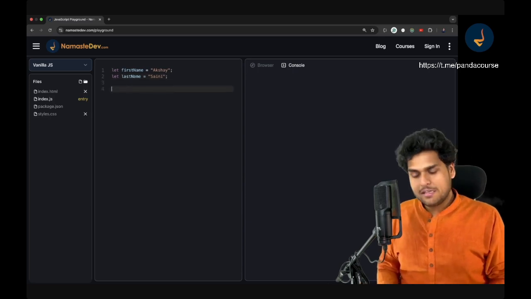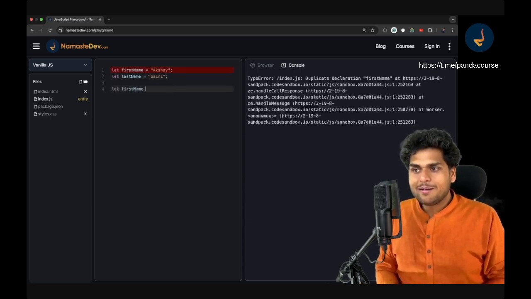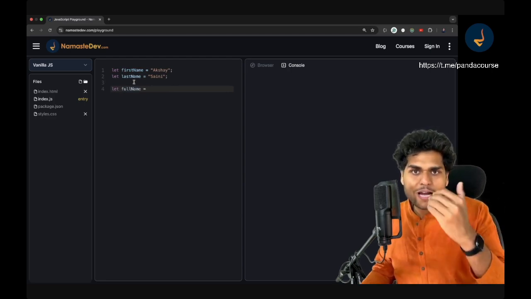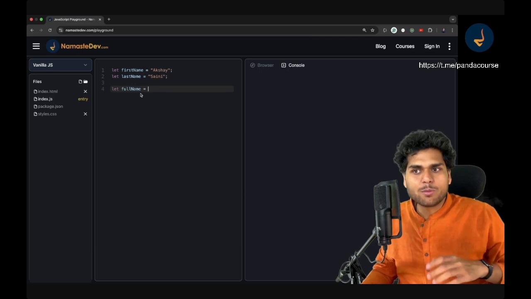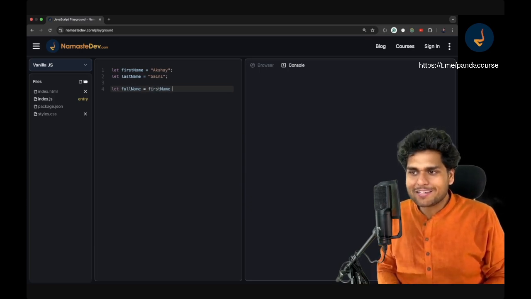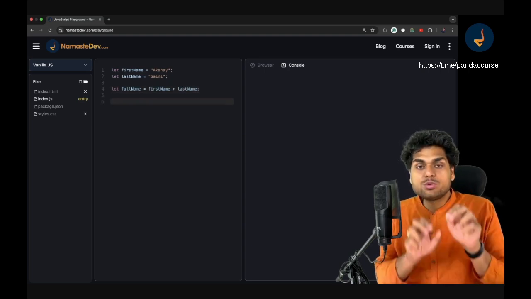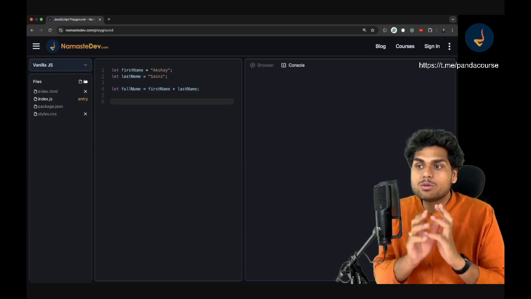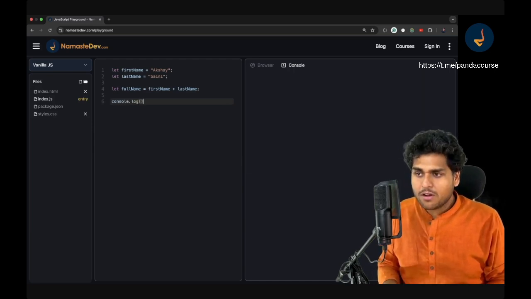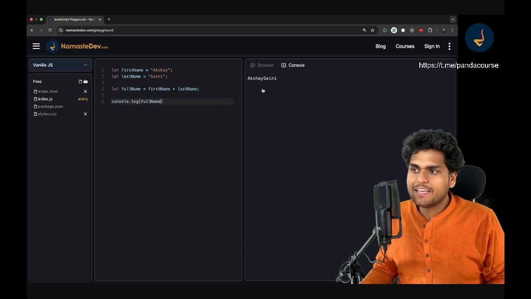And then, you know what? Suppose I want to create a variable which says full name, and I want to add these two values. Suppose I want Akshay Saini to be there in my full name. What can I do? Yes, my dear friends, you would have guessed it right. I can just do first name plus last name, and it will add these two strings. Got it? So now if I do console.log, let me print full name over here. It gives me Akshay Saini.